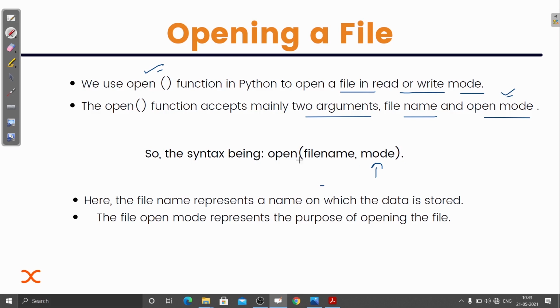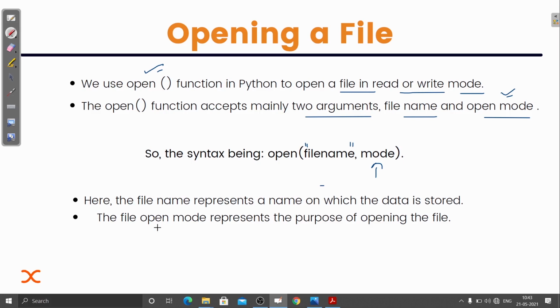So the basic syntax of opening a file is open and then whatever the file name is. If you have not saved the file inside the same directory, you can specify the path of the file, because the interpreter doesn't know where the file is. Sometimes we can have two files with the same file name, which can be confusing, so we need to specify the location of that file if we are not saving it in the same directory. Then the mode will tell us that we are opening that file in read or write mode.